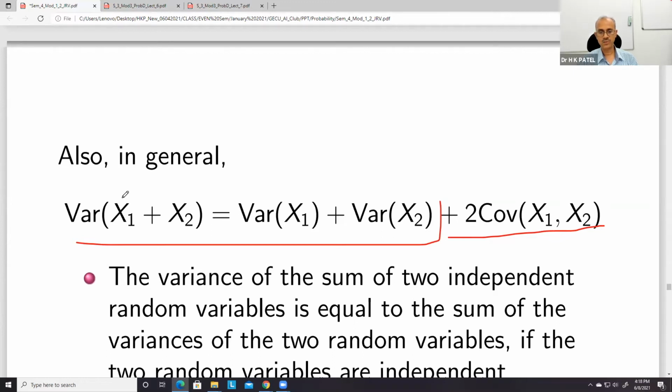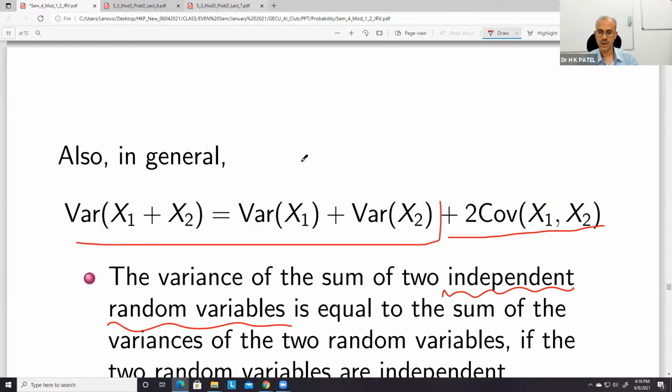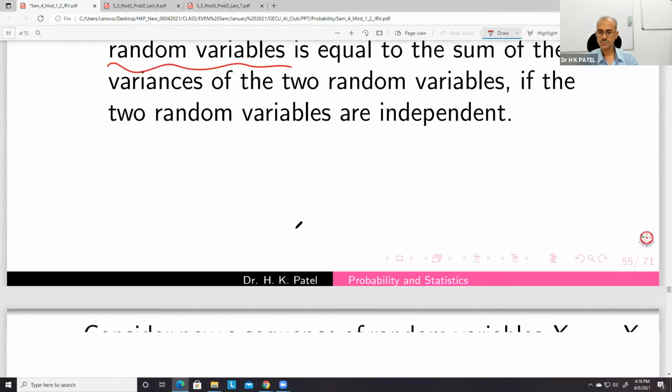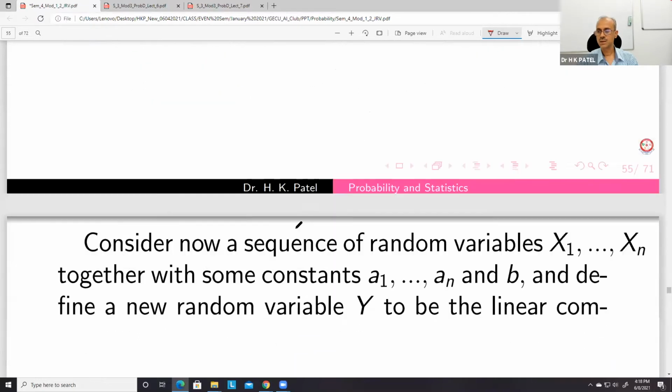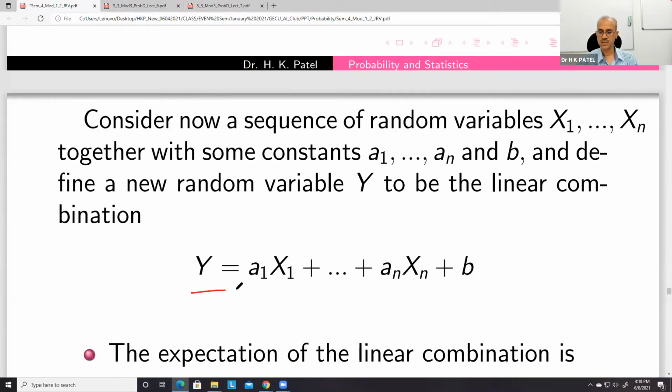But if you assume that x1 and x2 are independent, then this part will be 0, because we know that for independent random variables, covariance between them is equal to 0. Then variance of x1 plus x2 will be variance of x1 plus variance of x2. So we have to check whether this is there or not. If you are talking about independent random variables, no problem. So this is a more general case.